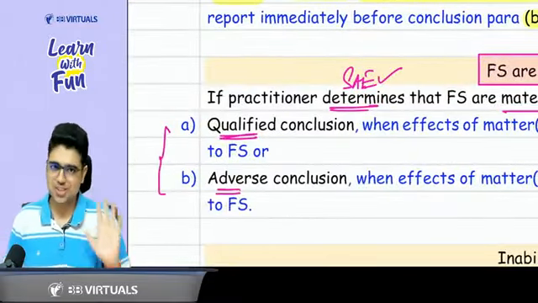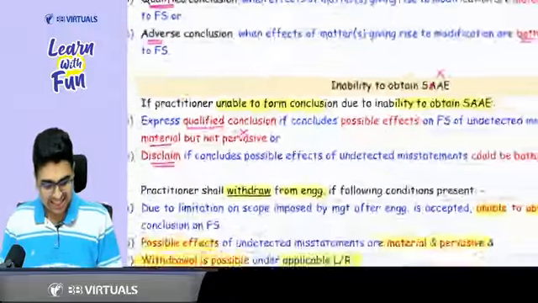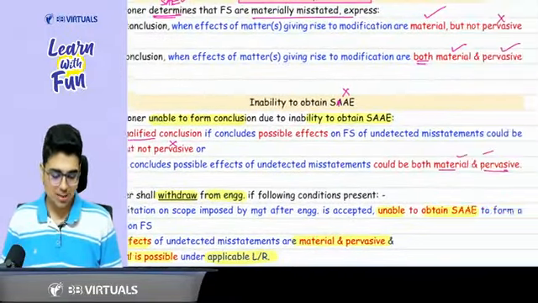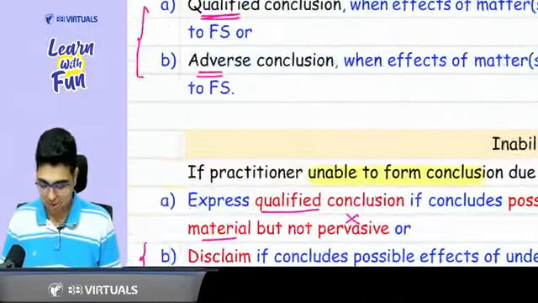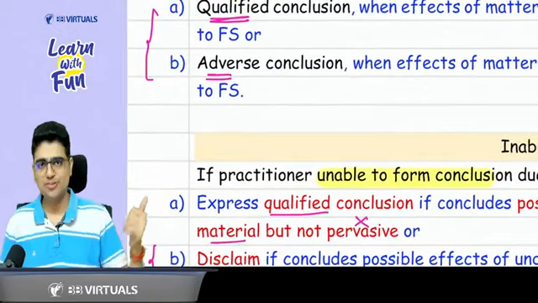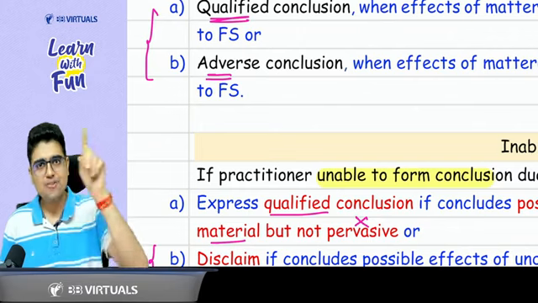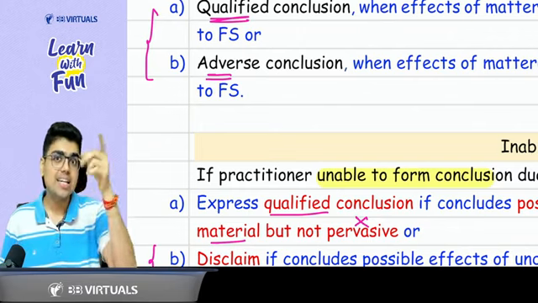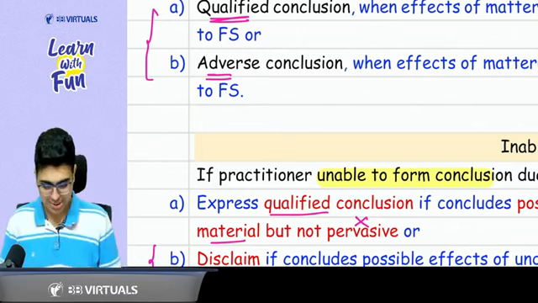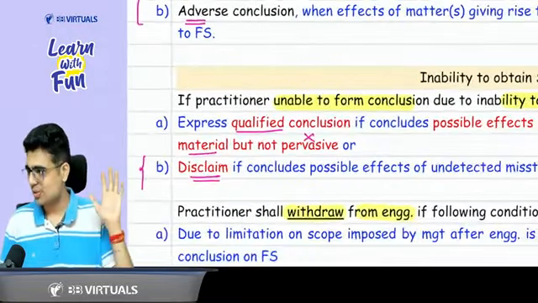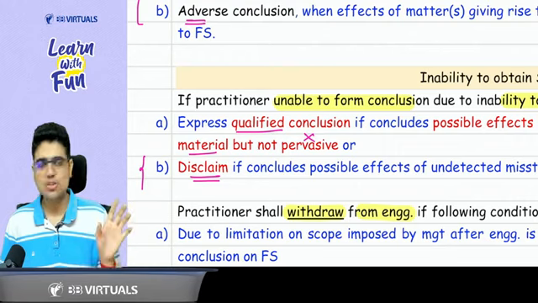Then, sir, if you don't have evidence and you feel that the possible effect of that is material but not pervasive, qualified conclusion. Again, if you don't have the evidence and the impact is material and pervasive, you don't give the conclusion, that is disclaimer of conclusion. In this case, the other option is also available, that you can withdraw from the engagement if it is allowed under the law or regulation.